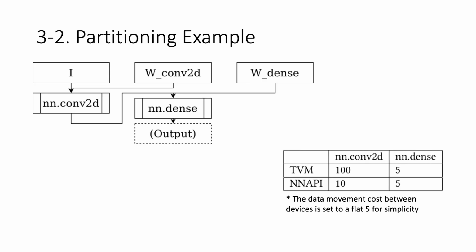So here we are going to go through a small example, and in this example, it's really simple. We have only two operators, which is a convolution and another operator called dense. And here we have the cost matrix for these two operators to perform it on TVM or perform it on an API. And then finally, we have the data movement cost set to 5 for simplicity.